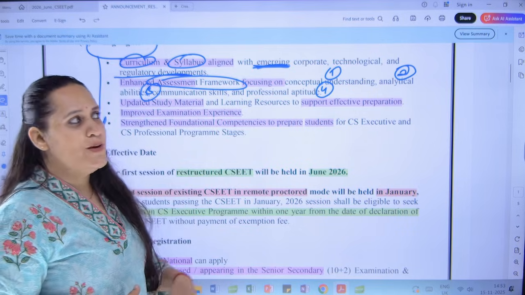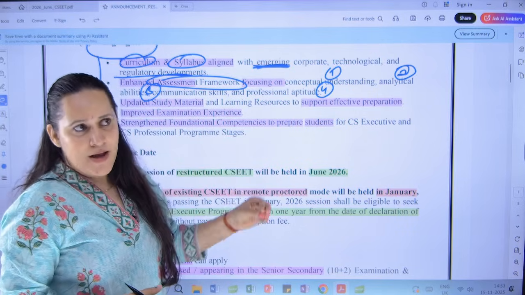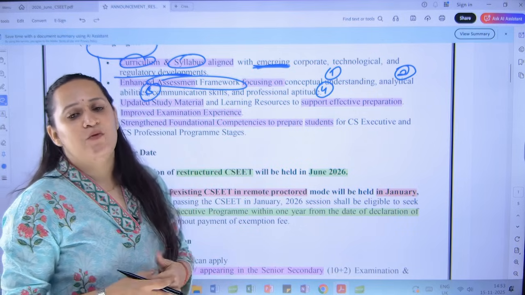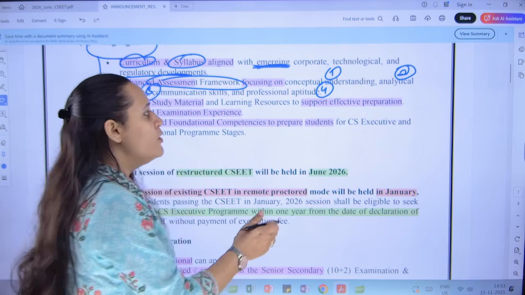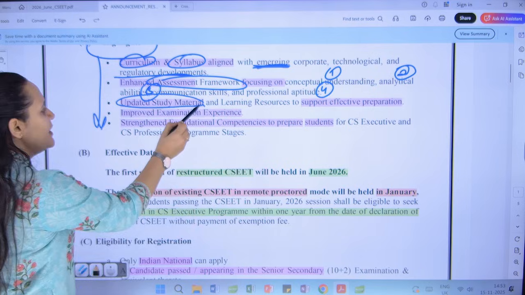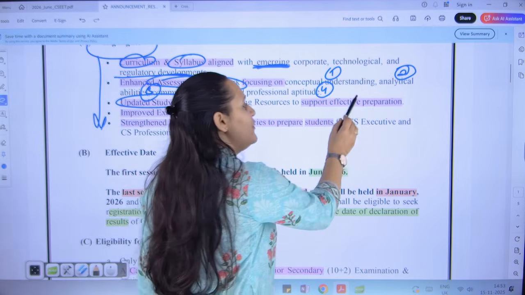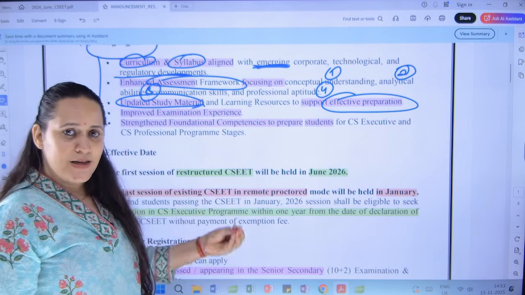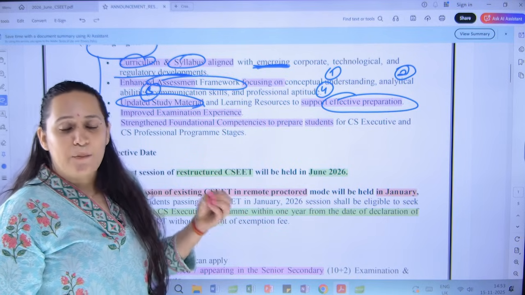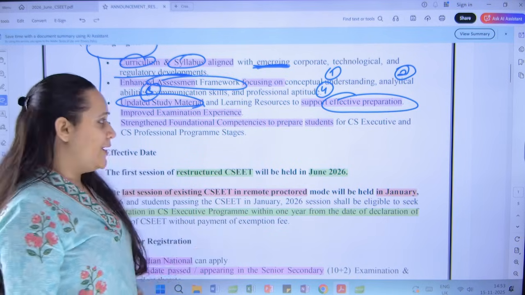Now the students are going to be assessed on these factors, and because this high level of expectation is there by the institute from the students, they've also modified the study material for the purpose of effectively helping the students in their preparation for the CSEET, and shortly the latest and updated study materials will also be provided.